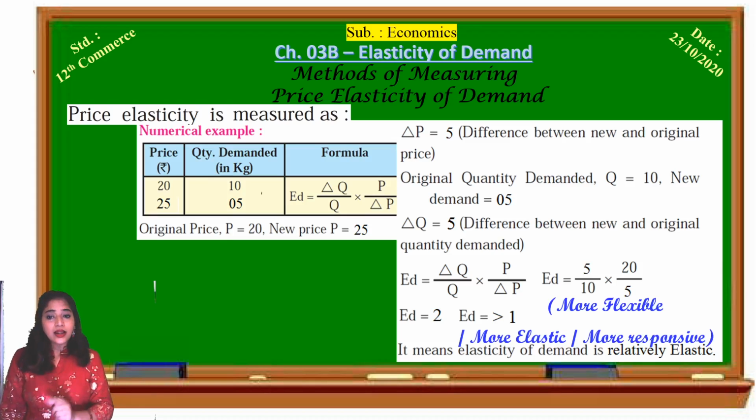When it is relatively elastic, what does this mean? With the change in the price, quantity demanded changes to a great extent, with a great degree, with a great measure. So we say it is very elastic, more elastic, or relatively elastic. The change in quantity demanded is bigger than the change in the price. That's why it is called more flexible or relatively elastic demand. This was price elasticity measured by this method.